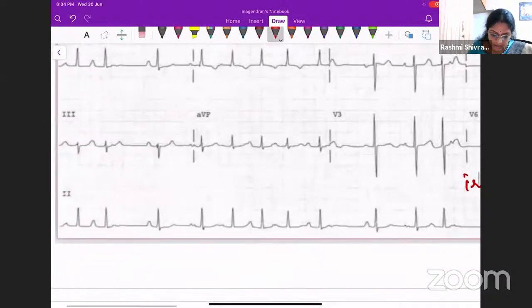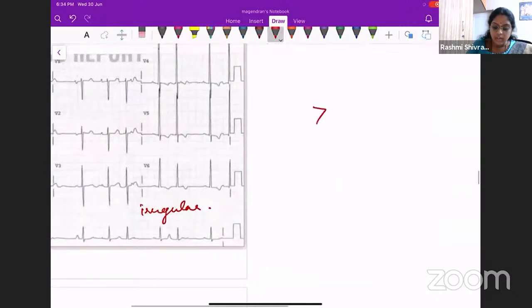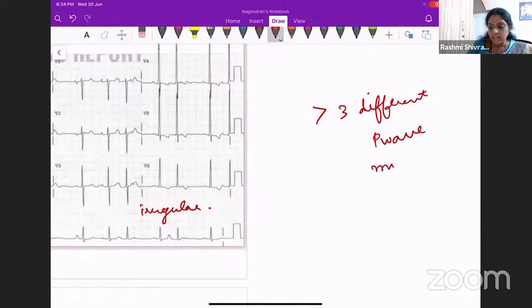You can see here, this P wave is different. This P wave is different. Yes, this P wave is different. This is different. So this is also different. So you have more than 3 different P wave morphologies.